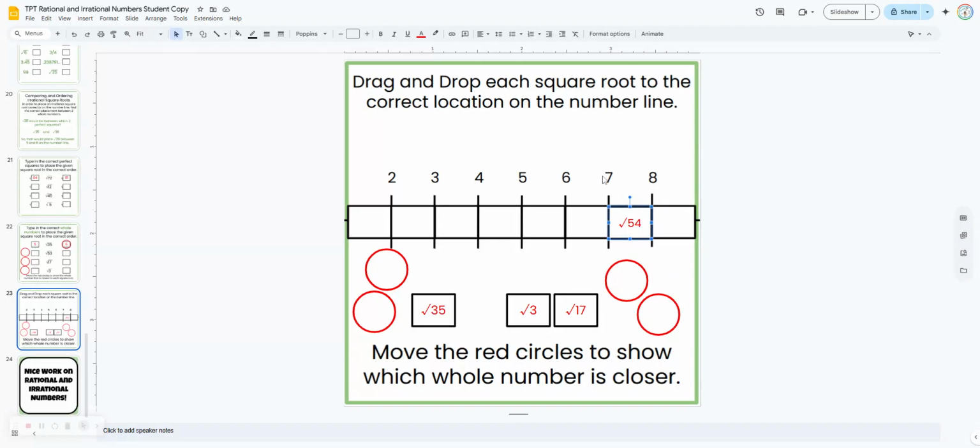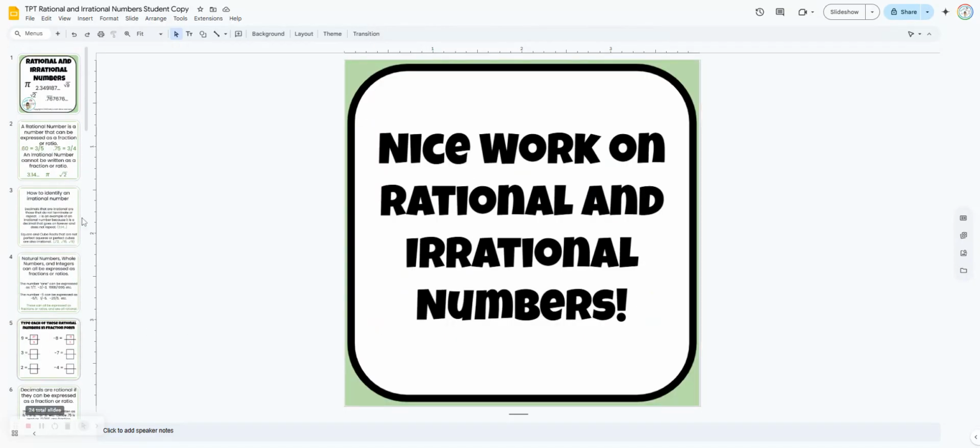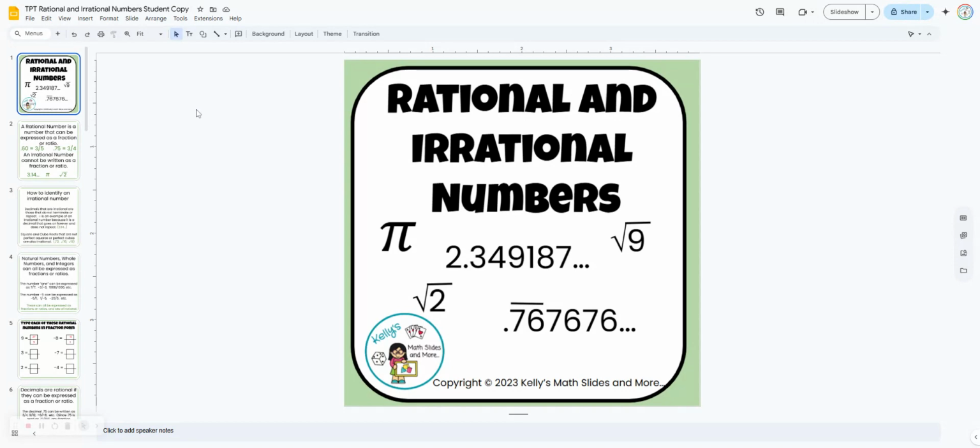So is it closer to 49 or 64? It's closer to 49, so it's going to be closer to 7 on the number line. So then they're going to place the other 3 boxes where they would go on the number line, and then put a circle around the whole number that's closer. So that is a digital lesson on rational and irrational numbers.